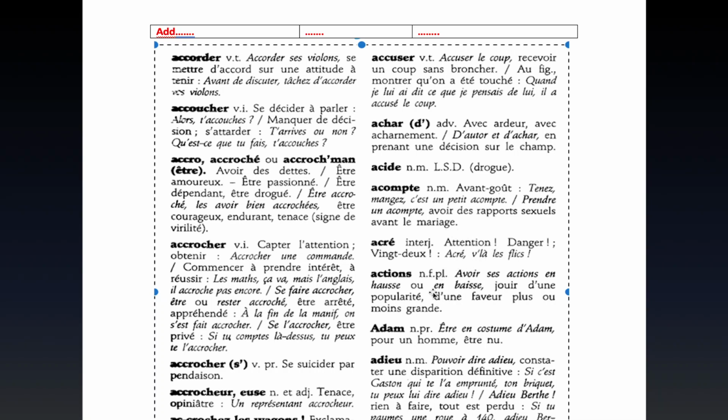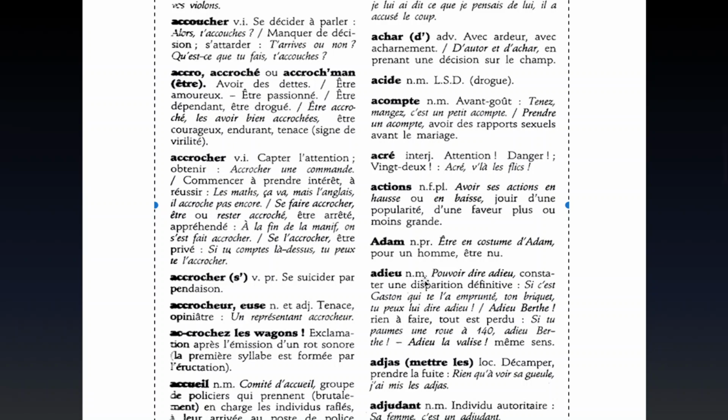Another example here is action, and here you have NF, which means it's a noun and it is feminine. But then there is also PL, which means that it is in plural form. So this noun here is in plural form. You'll be able to tell that. The last one here is adieu, which is a noun and it's masculine. Pouvoir dire adieu, constater une disparition définitive, and so on and so forth. Anyway, don't worry about that. That is not really the main thing.